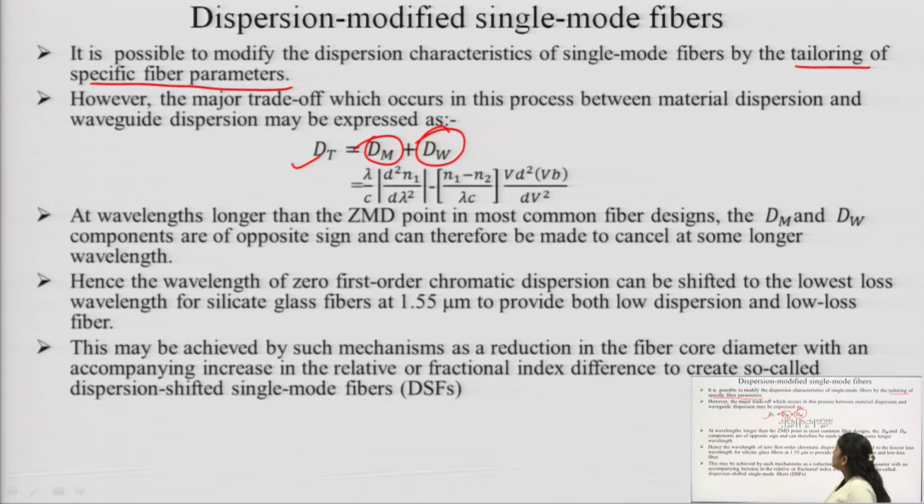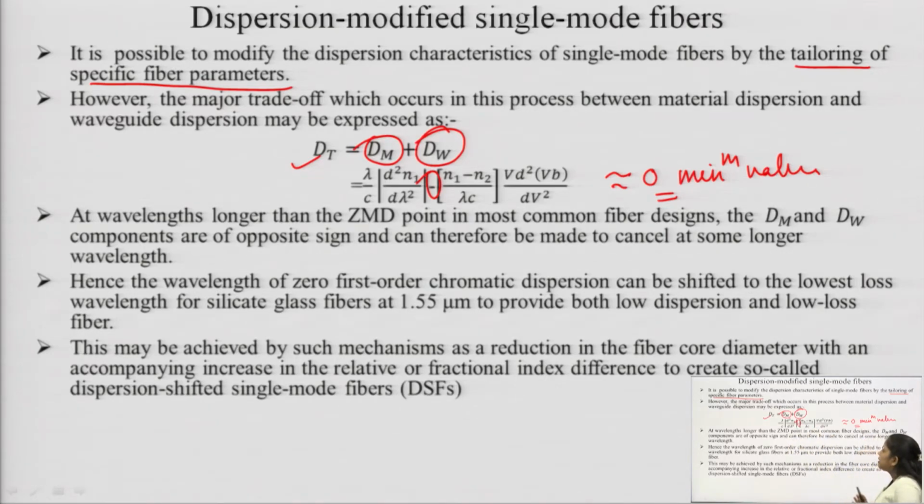So, when we add these, we get this expression, and since these two components work in opposite directions, this is the major reason that we are able to modify, because we can reduce it to 0 or to the minimum value, since there exists a minus sign between Dm and Dw, which are the material dispersion parameter and the waveguide dispersion parameter.